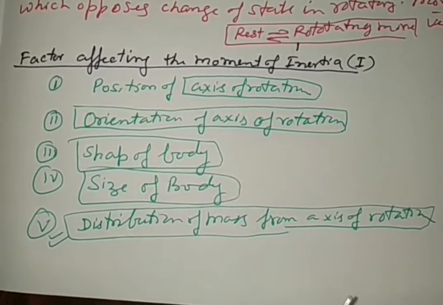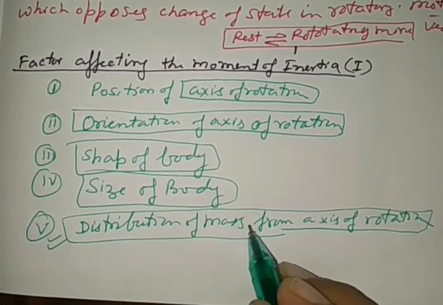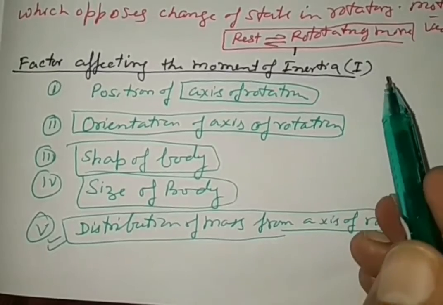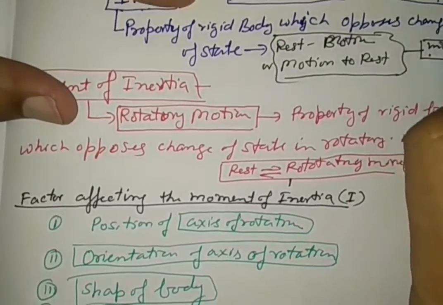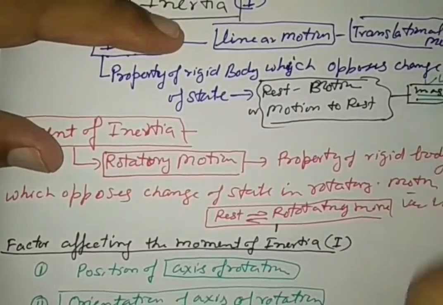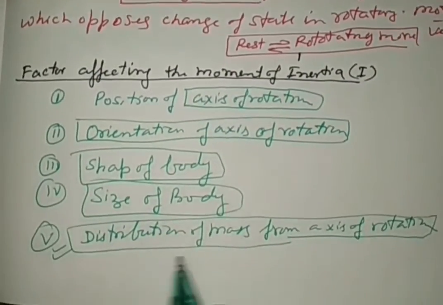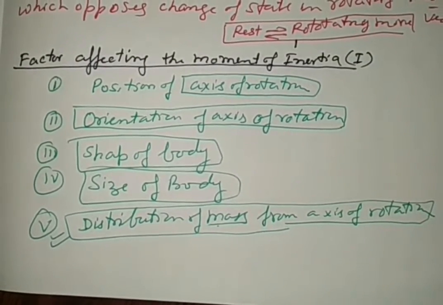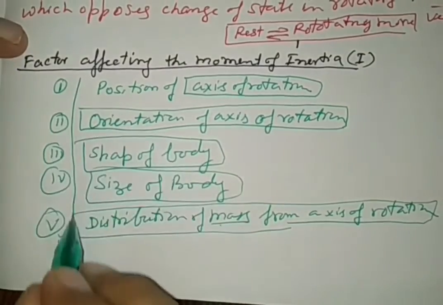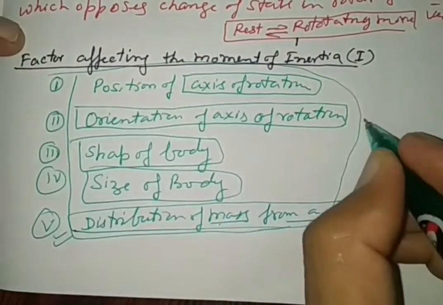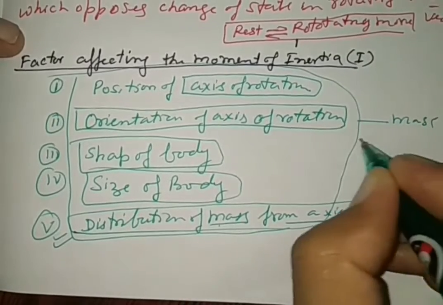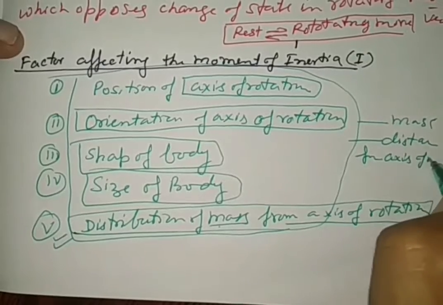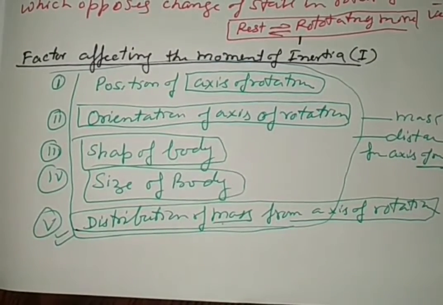The moment of inertia of a body is more if particles are away from the axis of rotation. Inertia in translational motion depends only on mass, but here it depends on the distribution of mass and also the distance from the axis of rotation. So mathematically it depends on two factors, mass and distance from the axis of rotation. Clear?